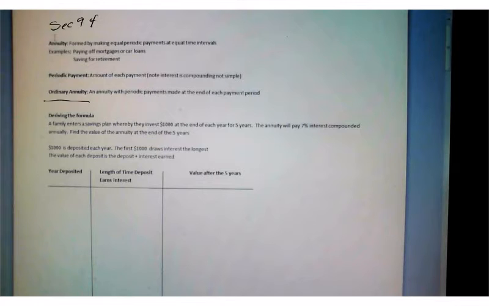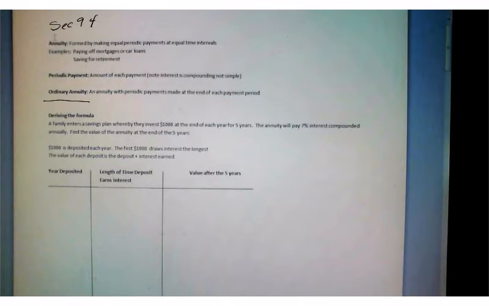Now, up to this point, we've only dealt with single transactions, but that's not what is happening in this example. The family isn't just depositing $5,000 today and letting it sit. They're not making a one-time deposit of $1,000. What they're doing is they're going to deposit $1,000 every year for 5 years. So that's the idea of a multiple transaction, something occurring over and over again.